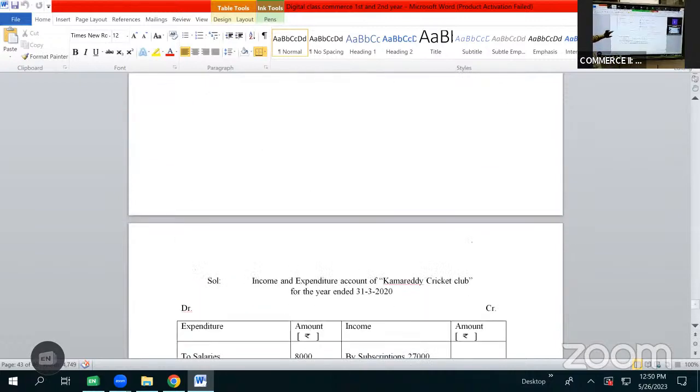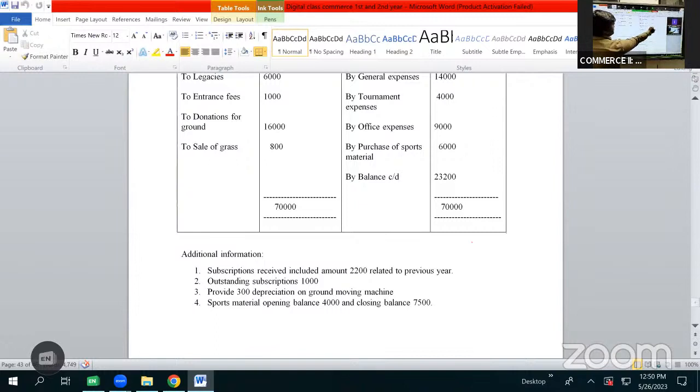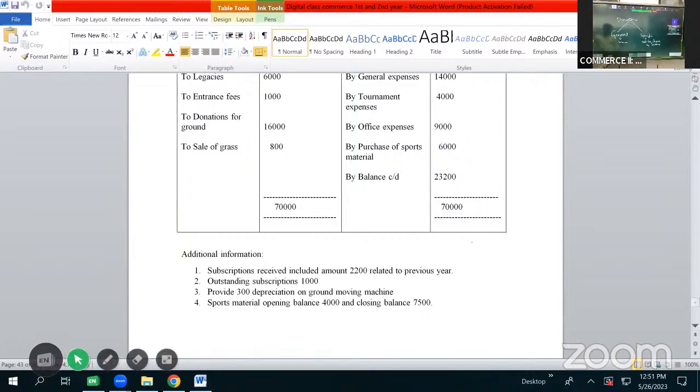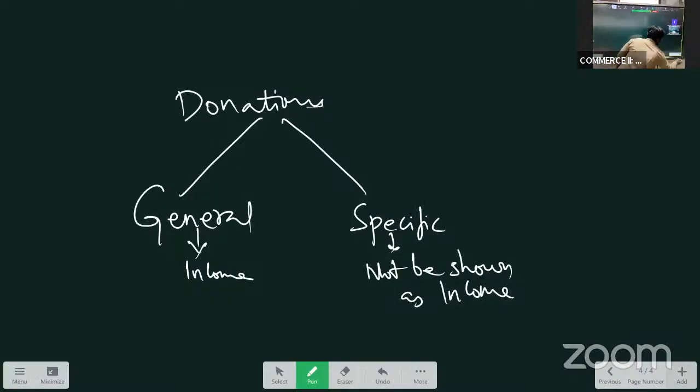Then we have an adjustment as by purchase of sports material 6,000. We have an item as purchase of sports material 6,000. We have an adjustment of sports material opening balance 4,000, closing balance 7,500. So we'll be showing it as sports material used on the expenditure side.